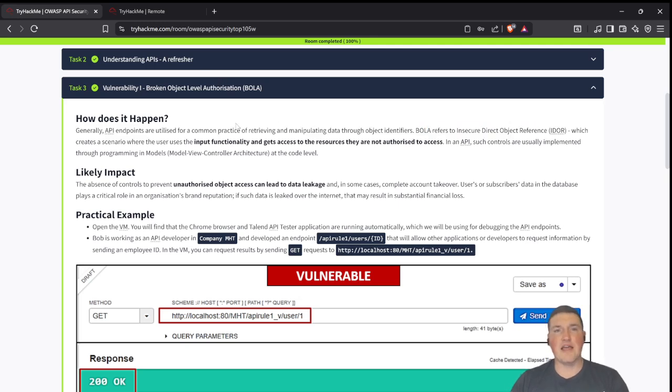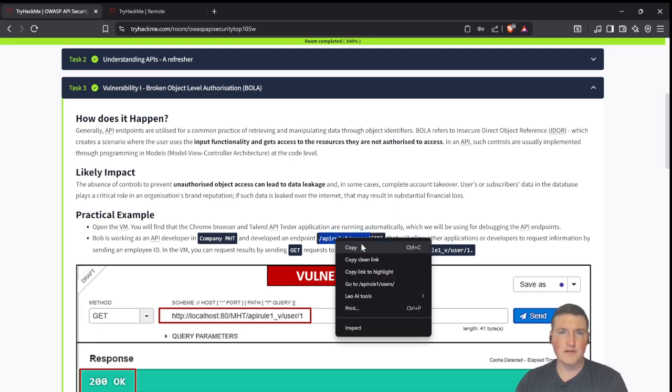If you have watched my IDOR box, you know what IDOR is. It's insecure direct object reference, meaning I can directly reference an object that I shouldn't be able to reference. I shouldn't be able to see that, but I can, and why? That's what we're going to talk about. So we're going to actually hit this one right here, API rule 1.